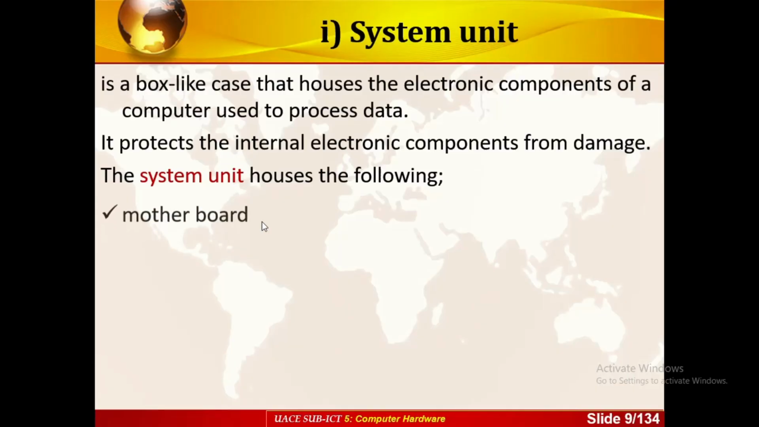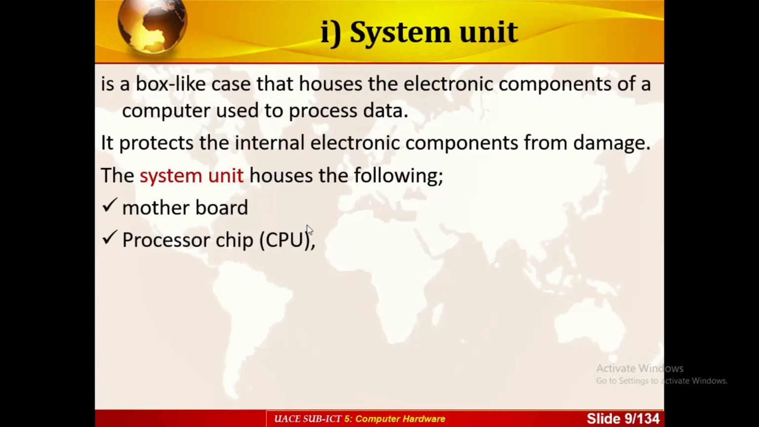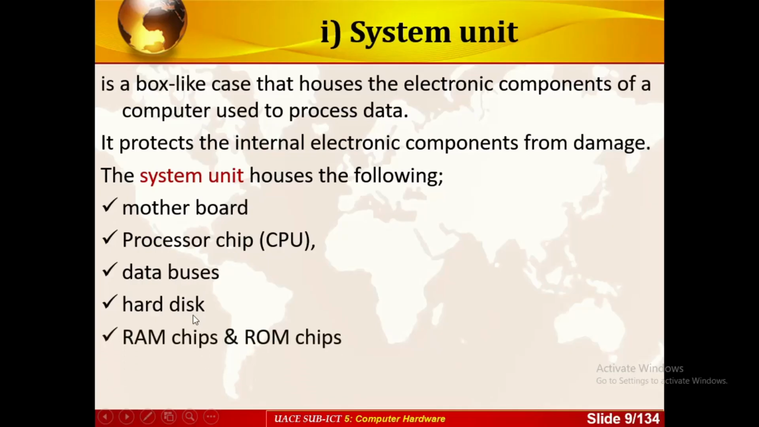For example, we have the motherboard, which is always found inside the computer. We have the processor chip, what we call the CPU. We can talk of the databases. These are the pathways where data travels and connect different areas in the computer. Then we have the hard disk. We have the RAM chips and ROM chips. We can also talk of the power supply and many others which supply power to all parts of the computer.